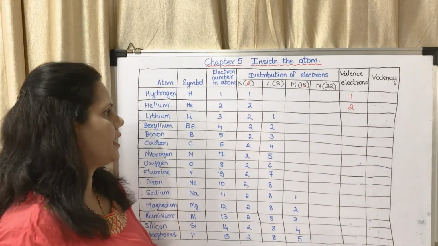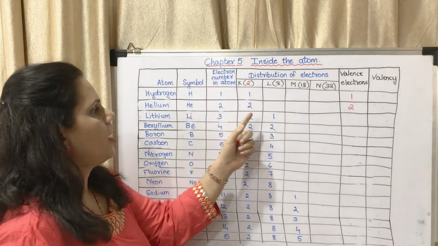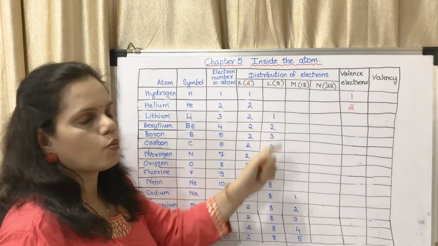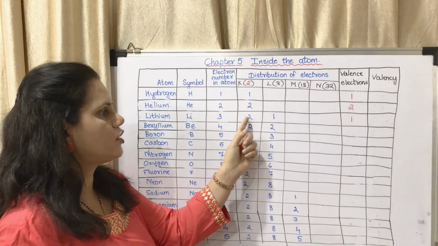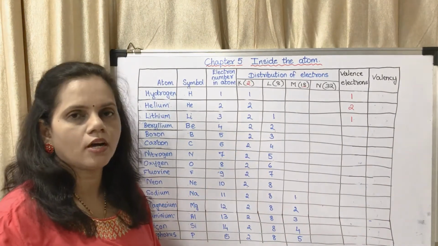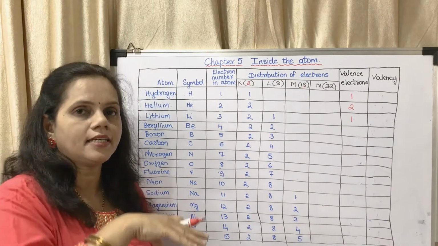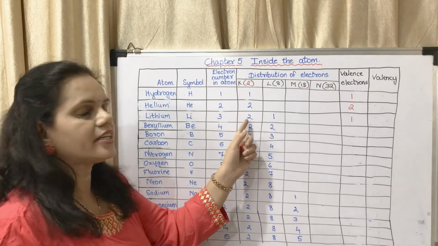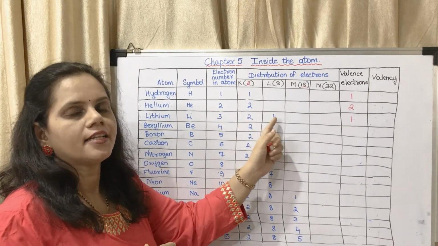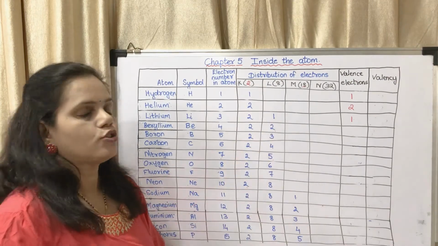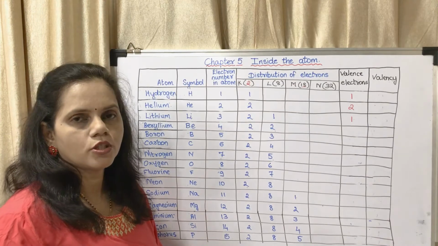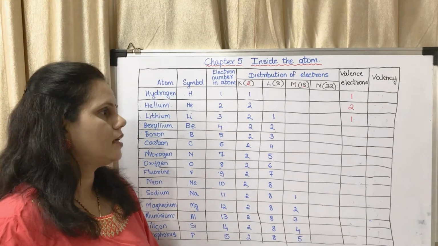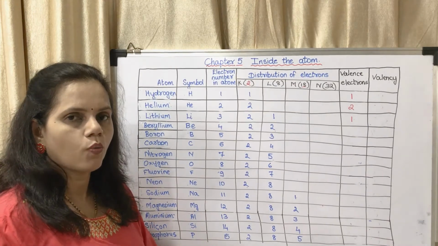Now the next one, lithium. How many electrons in the outermost shell? 1. So the valence electrons will be 1. Will I write 2? No, because it is not the outermost shell. It is the second shell. The first shell is K, the second shell is L. So the outermost shell is L. So how many electrons in the outermost shell? That is 1. So the valence electron is 1.